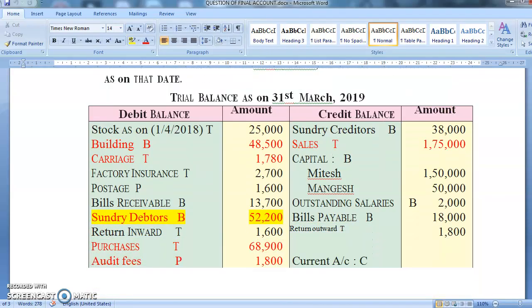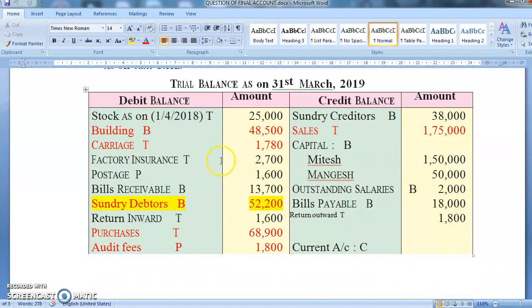Now see, for example, stock comes in trading account, building comes in balance sheet, carriage, trading account, factory insurance, so it will go in trading account, postage, profit and loss account, bills receivable, balance sheet, sundry debtors, balance sheet. Return inward is a sales return, so it is minus from the sales, so it comes in trading account. Purchase, trading account, audit fees, profit and loss, creditors, balance sheet, sales, trading account.